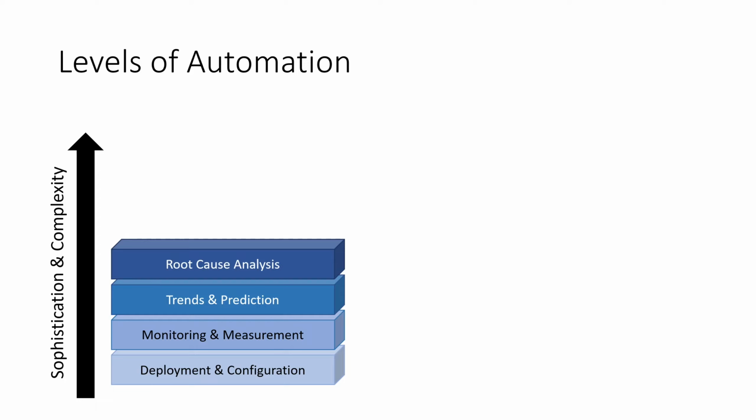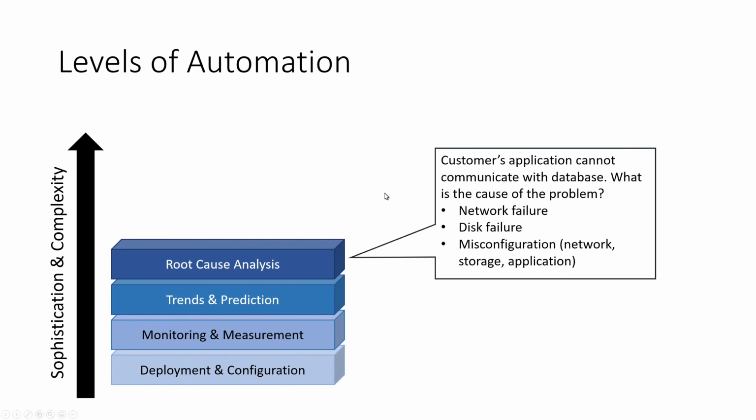The fourth layer of automation is root cause analysis, which is identifying the cause of a problem in our infrastructure. After we have monitoring and we can detect failures, we might want to know what's going on. And this is root cause analysis. Examples include, say, if a customer application can't communicate with the database, what's the cause of the problem? It may be a network failure, a disk failure, a misconfiguration on the network, the storage, or the applications. There are usually many explanations for an observation, like the customer can't access the database, and identifying exactly what's going on usually requires additional work to analyze the available data and identify the exact root cause.